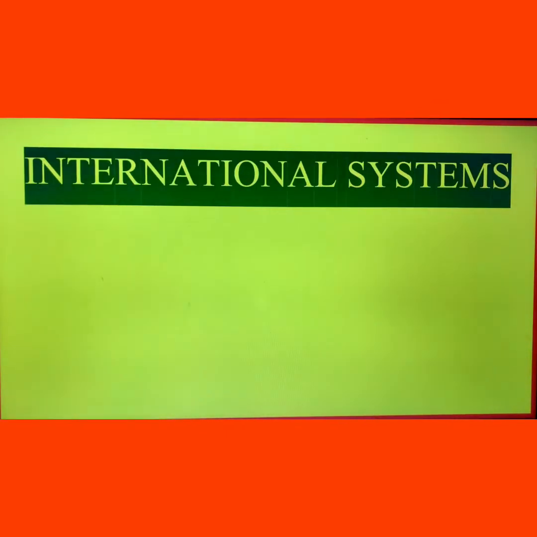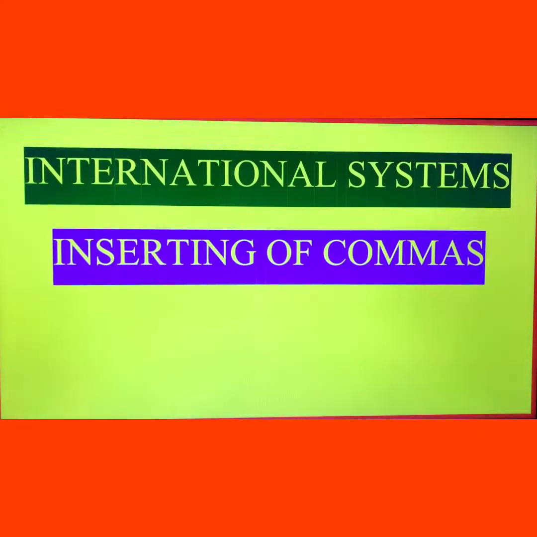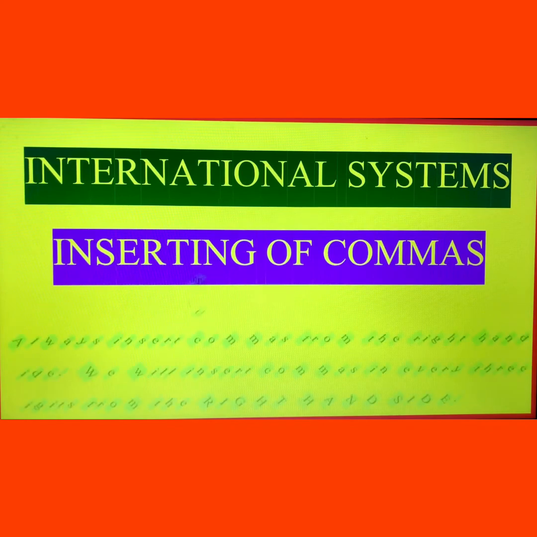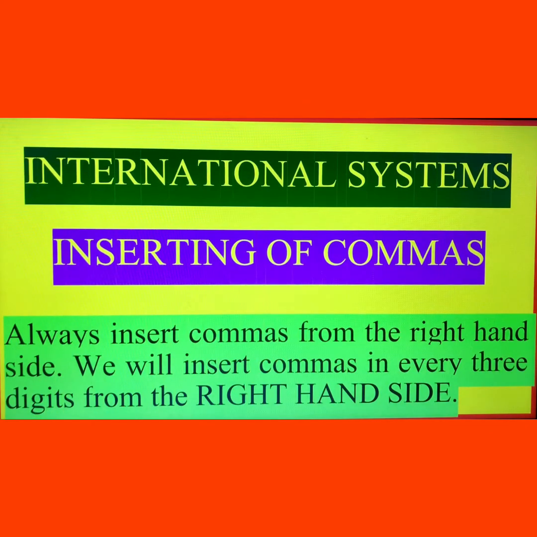Now dear, how can you insert the commas into the international system? So dear, keep in your mind how can you insert the comma into the international system. Always insert commas from the right hand side. इसमें भी ध्यान रखना है कि commas को हम start करेंगे right hand side से count करेंगे.